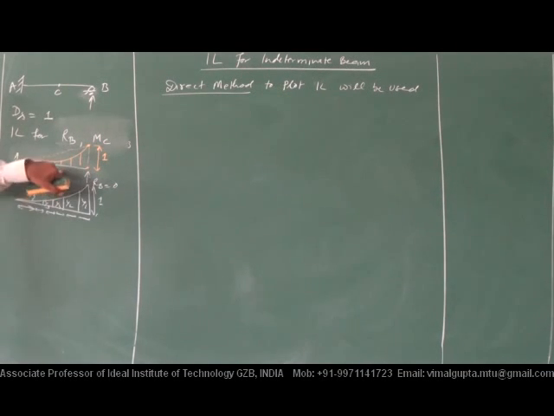So Mueller-Breslau principle will give only the shape. It will not give those values y1, y2, y3, y4 and so on.